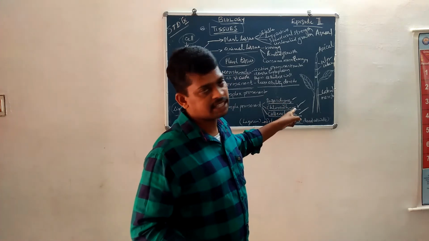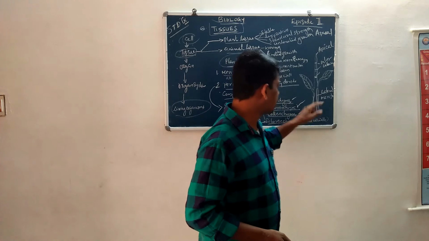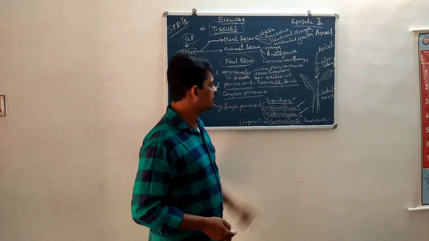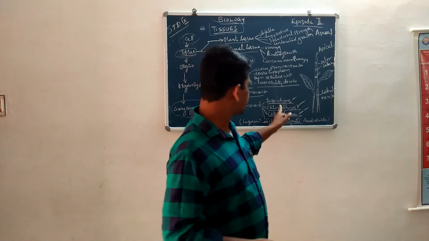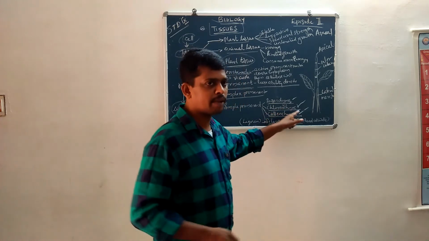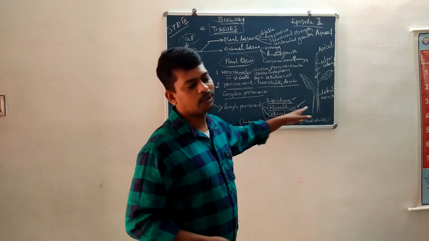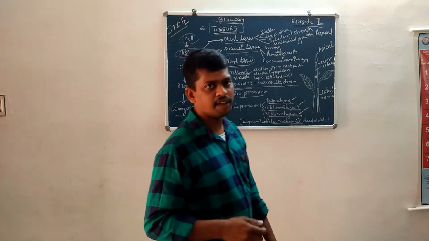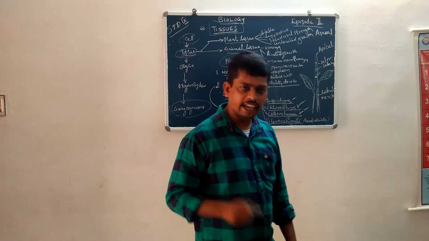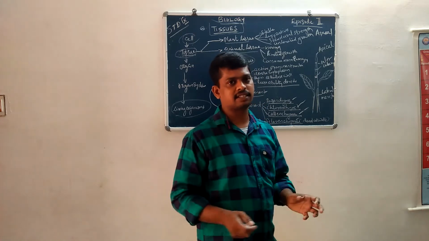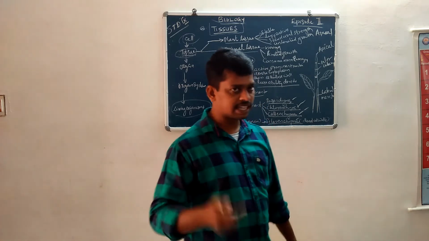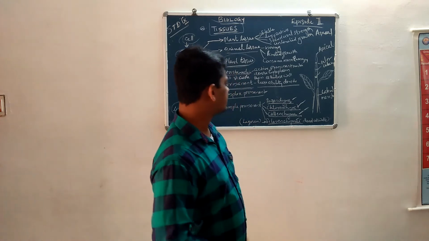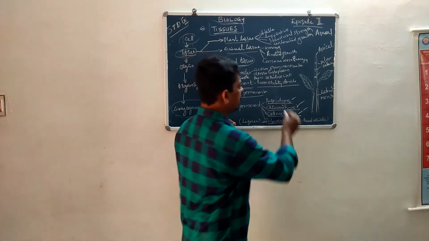So parenchymatous cells with chloroplast are known as chlorenchyma. And some parenchyma cells have air sacs, air spaces. Such parenchymatous cells are known as aerenchyma.